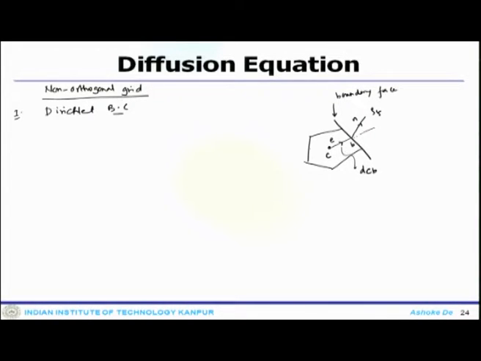So, this is the element which we are interested in, and that is the centroid C, and this is the connecting line to the point B, and there is a surface vector acting along this direction n.